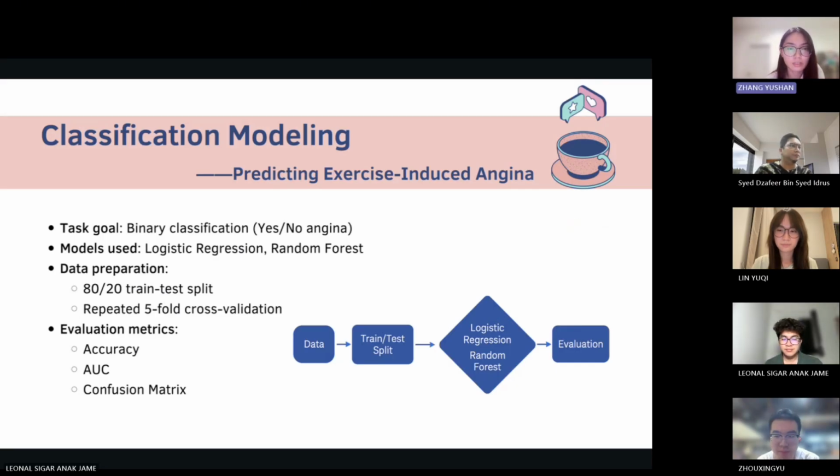Okay, thank you, Syed. Now we move to modeling. Our first task was classification, where we had to predict exercise-induced angina, a yes or no answer. As you can see in the workflow, we split our data with 80% for training and 20% for testing. We used two models, logistic regression and random forest. To evaluate them, we used accuracy, AUC, and the confusion matrix. Next slide, please.